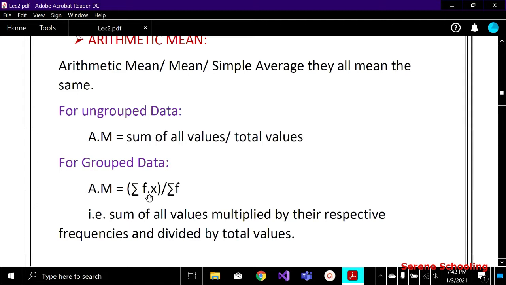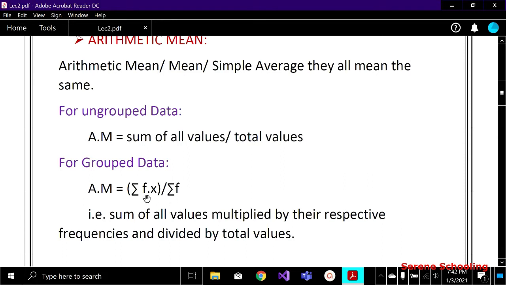And this sigma f represents the total number of values. We have seen in the previous lecture that sigma f is the total number of values, because frequency is the number of values of that particular class.